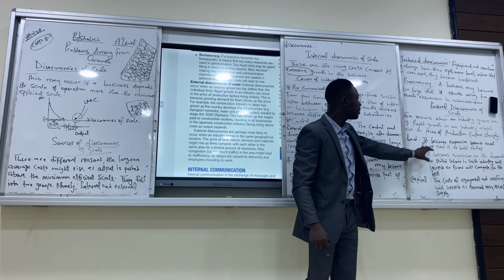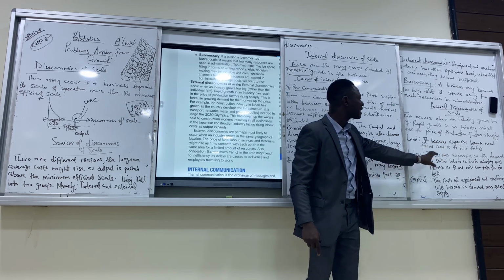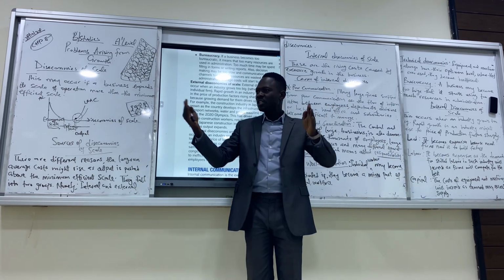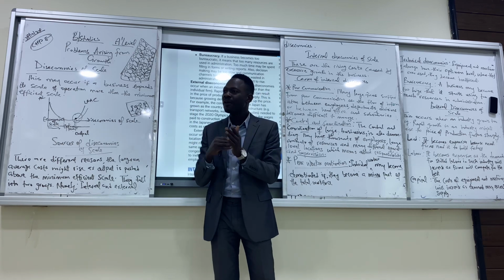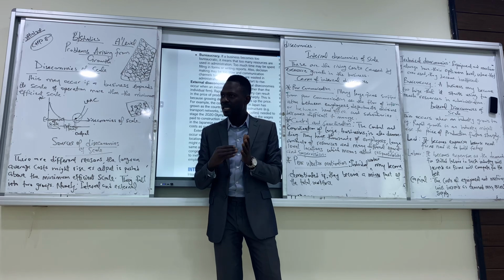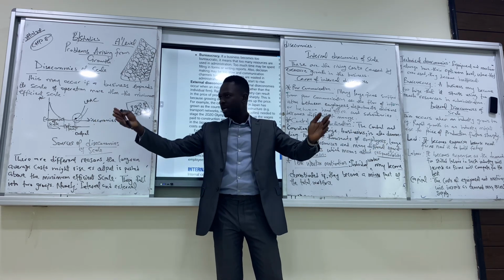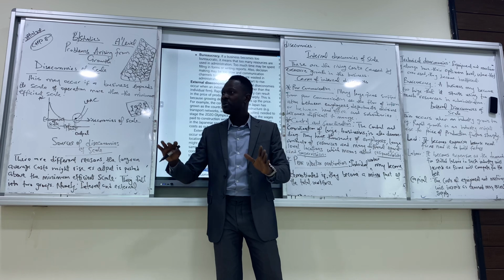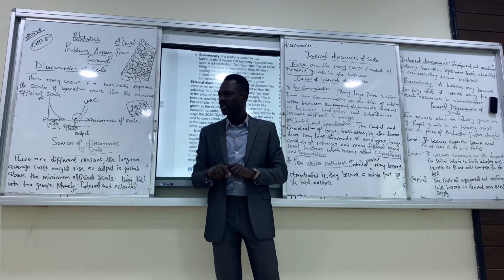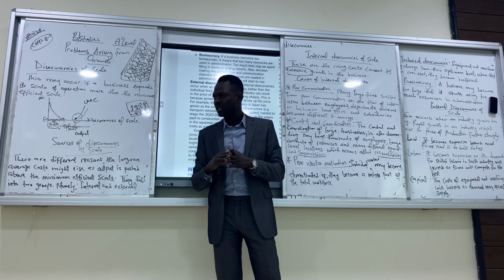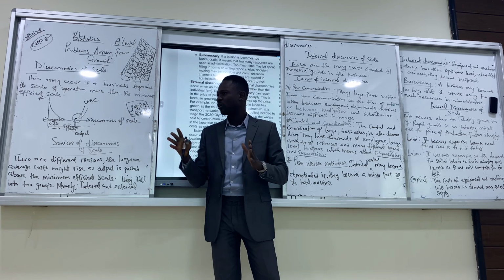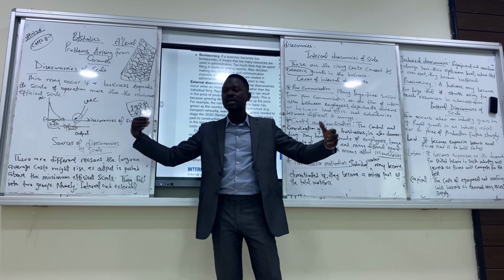Labor becomes expensive as the demand for skilled labor in such an industry will increase, as firms will compete for the best. In the educational industry, the amount they have to pay teachers will increase because each school needs skilled teachers. Do you get the point here? The industry is becoming bigger, so they know that they need teachers to compete with the rest. So the demand for skilled teachers would increase, and there are not many skilled teachers. So for you to get the skilled one, you have to pay more. So that is external diseconomies of scale. We need more teachers because the education industry is becoming bigger.